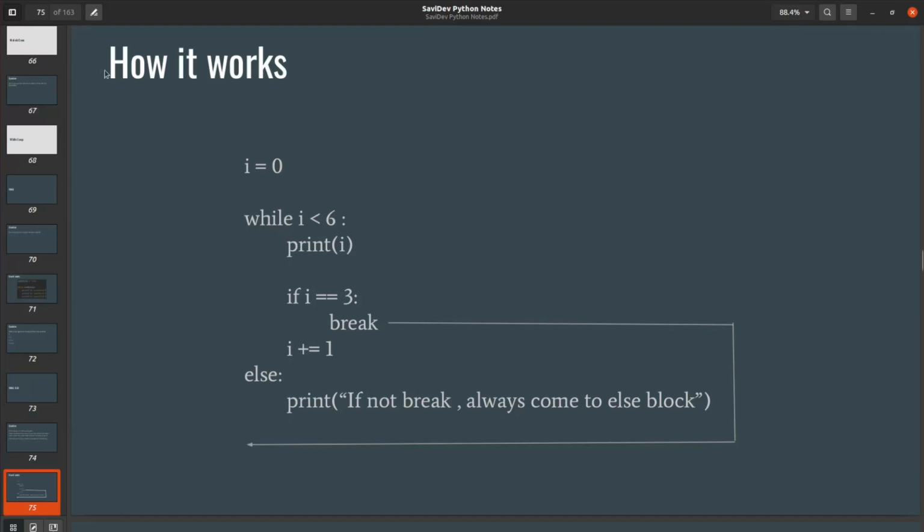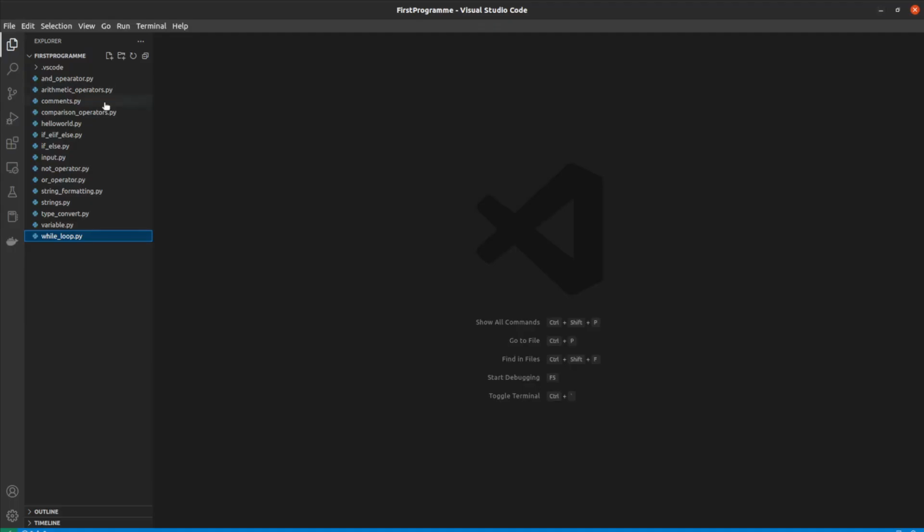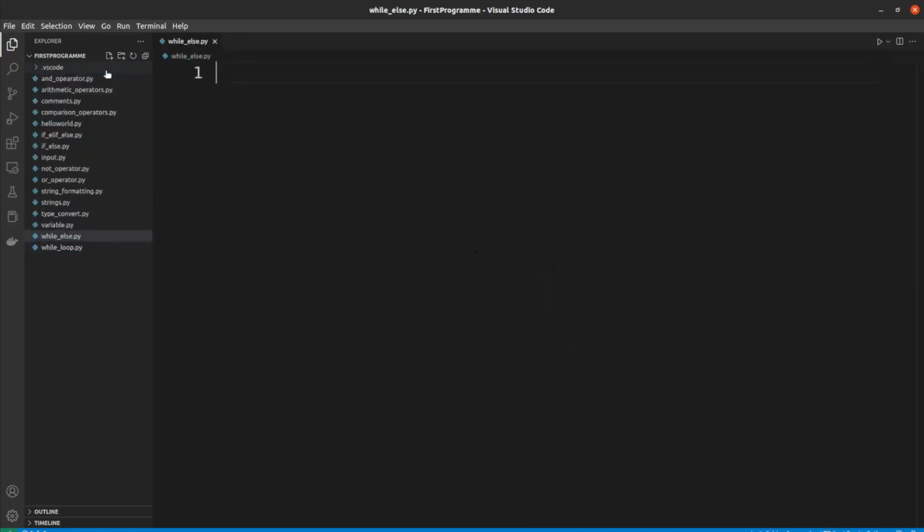Now I'm going to open up my Visual Studio. Here I am inside my project directory and let's create a new file. Let's call this while_else with the .py extension. Now let's implement our guessing game.